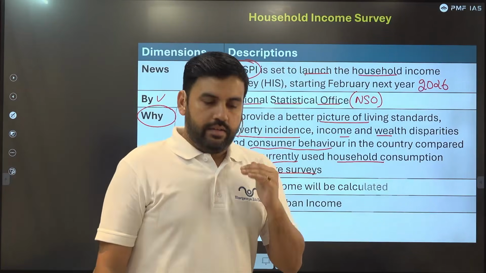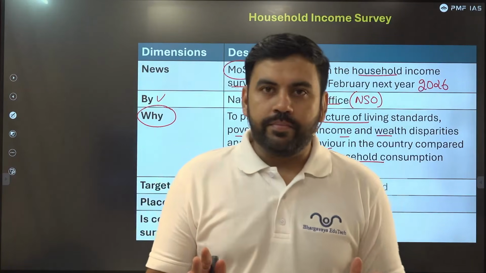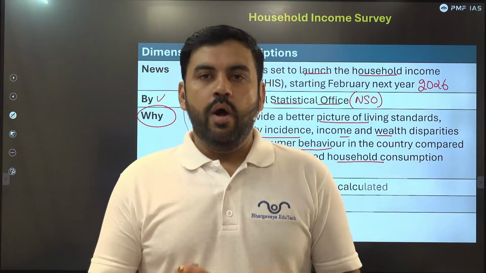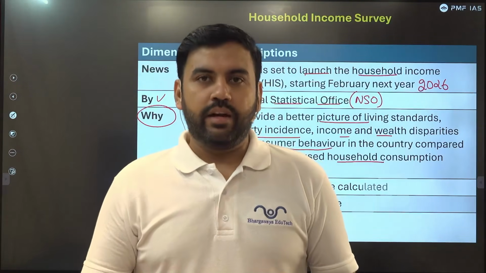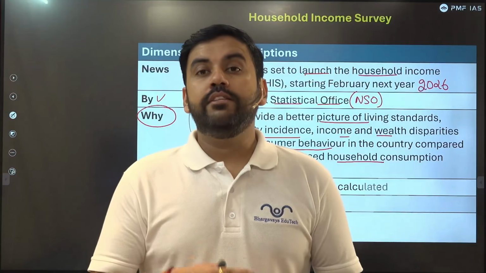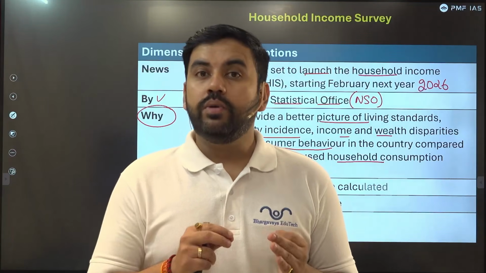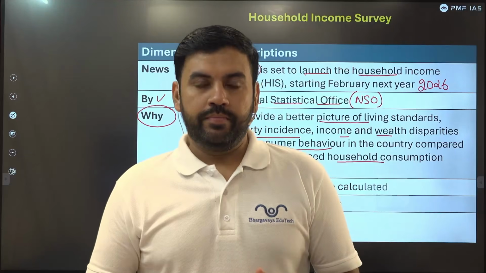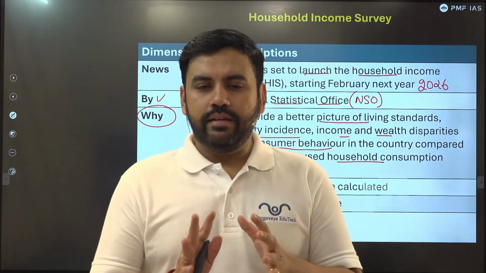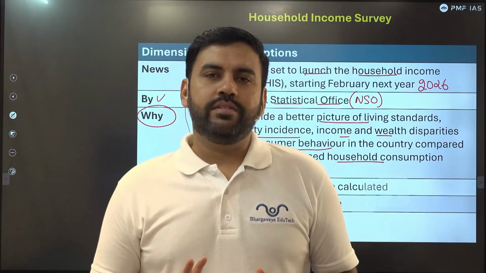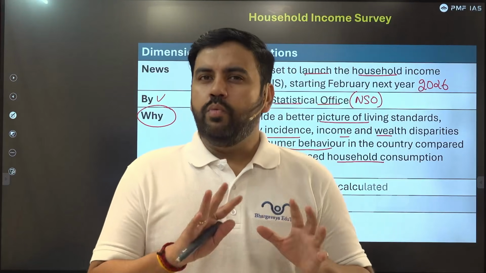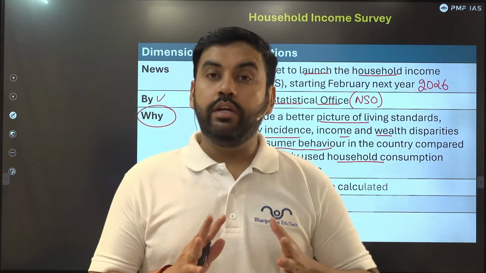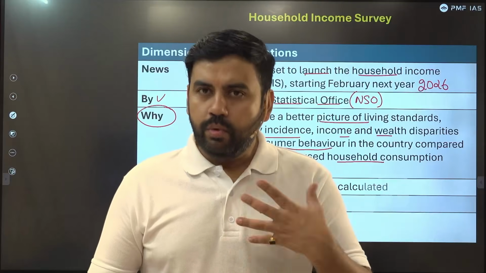Number one, it's not a census. What is a census? Census means every part or every unit is being surveyed. That is known as a census survey. This is going to be a sample survey. As far as my knowledge goes from the economic section, it will be around 1 lakh households from India. Together we have around 20 to 30 crore households, even more than that.